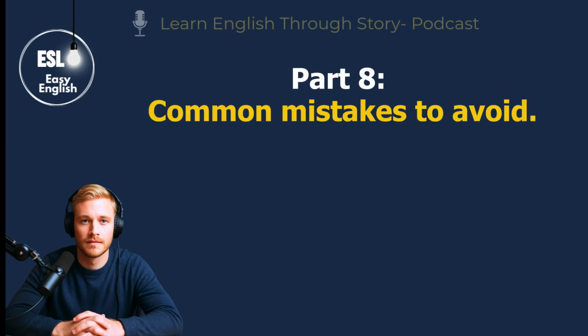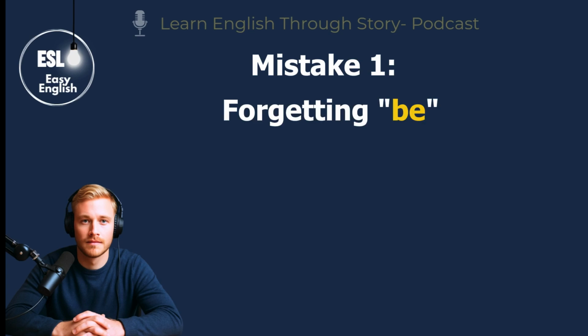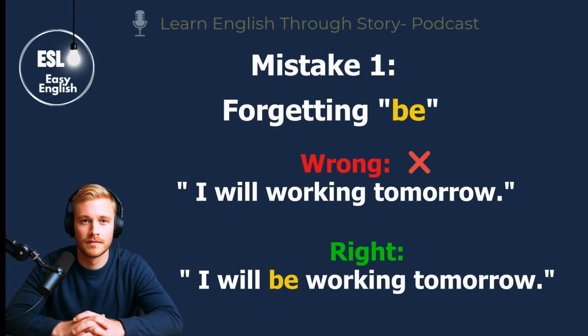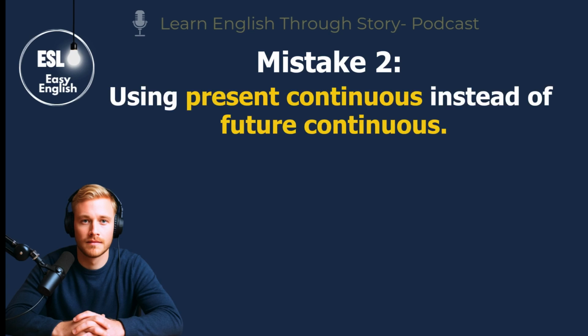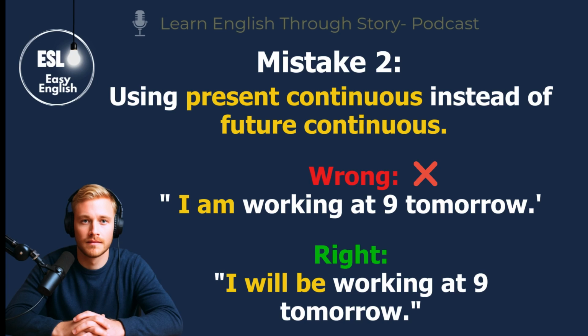Part 8. Common mistakes to avoid. Mistake 1. Forgetting be. Wrong, I will working tomorrow. Right, I will be working tomorrow. Mistake 2. Using present continuous instead of future continuous. Wrong, I am working at 9 tomorrow. Right, I will be working at 9 tomorrow.